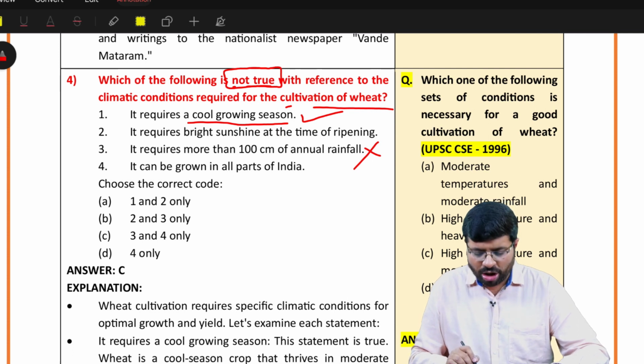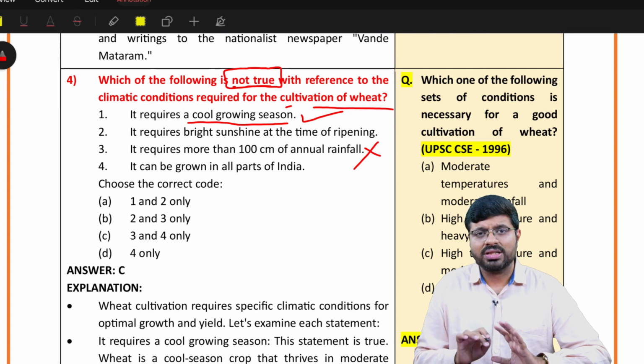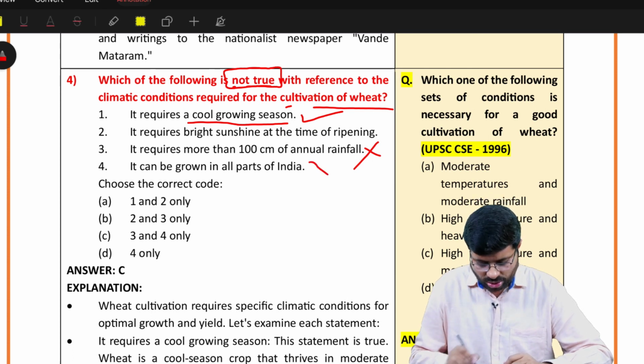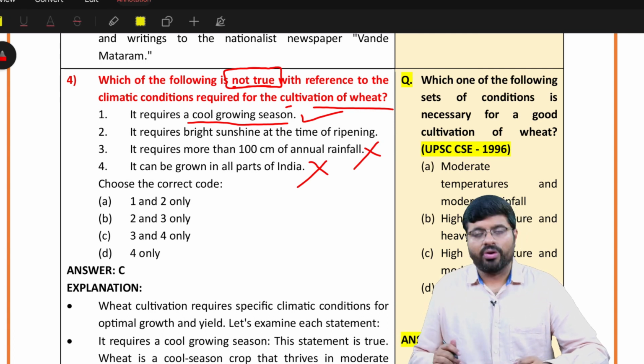Then it can be grown in all parts of India. It is also a very straightforward question which says that it is not so. It is grown only in selected places. This is also wrong. So for sure you know that 3 and 4 are wrong. The moment 3 and 4 are wrong, and there is no option for 2, 3, 4.